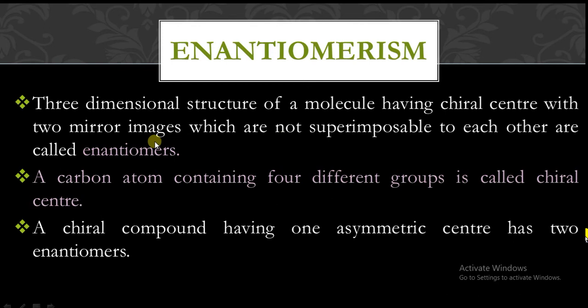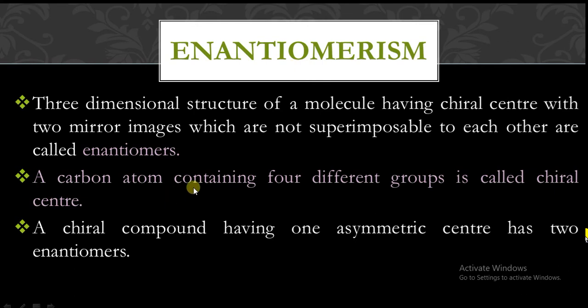So if any molecule which contains one chiral center, and it is possessing two mirror images, and these two mirror images are not superimposable to each other, then that type of isomers are called as enantiomers. Next, this phenomenon is called as enantiomerism.